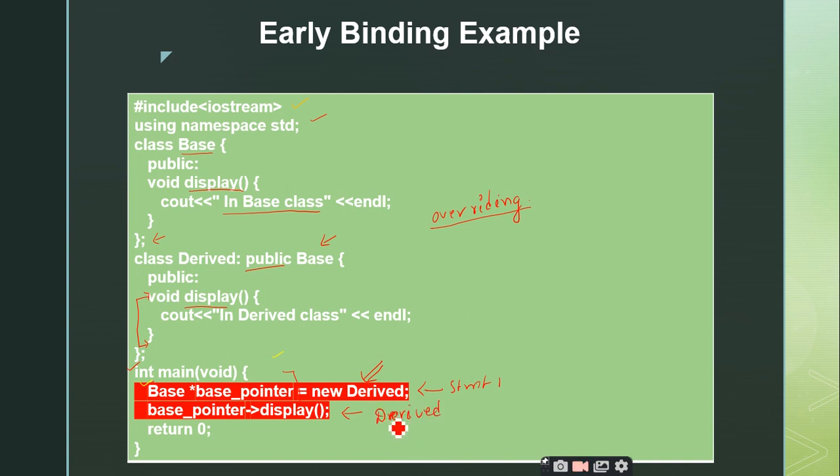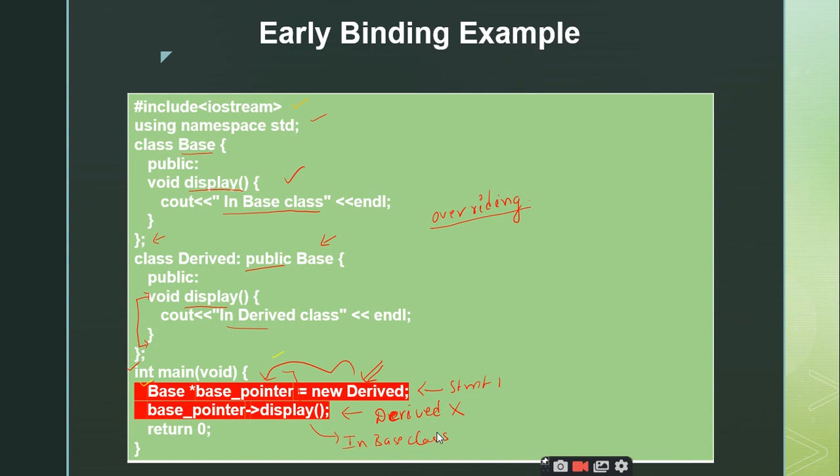The reason why you may be thinking that it is going to invoke the derived class display function is, even though you are creating a pointer to the base class, you are storing the derived class object inside the base class pointer. So you may be thinking that this is going to invoke the display function of the derived class, but here it is not. It is going to invoke the display function of the base class. So the output for this statement will be in base class.